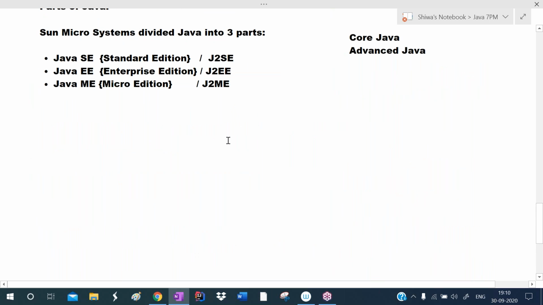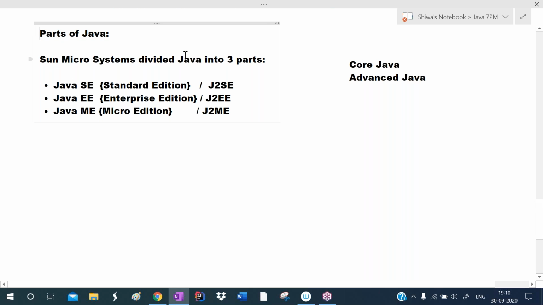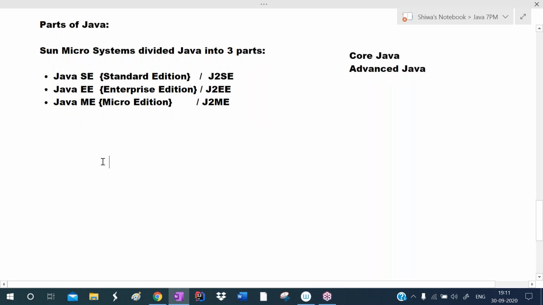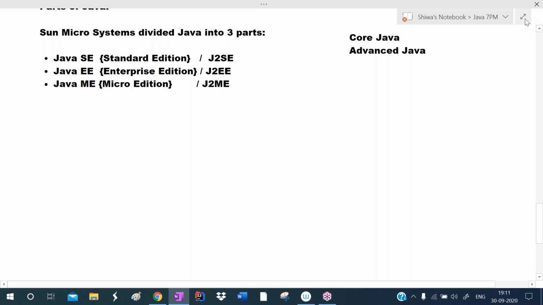According to Sun Microsystems, Java has three parts: Java SE, Java EE, and Java ME. SE stands for Standard Edition, EE stands for Enterprise Edition, and ME stands for Micro Edition. For our core Java, we use the Java SE version, which we download from the Oracle website. In Java SE, we write the programs. Till here we discussed in the previous session.